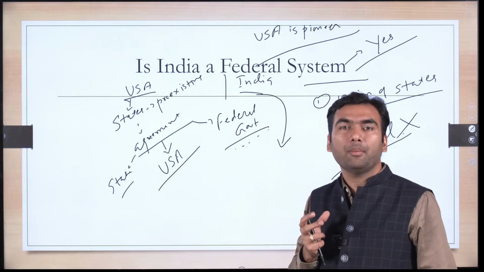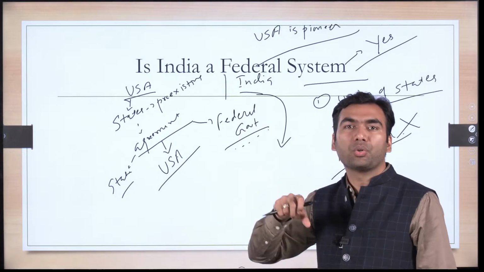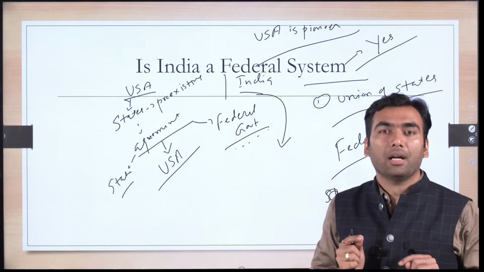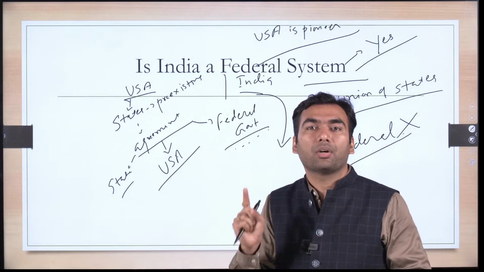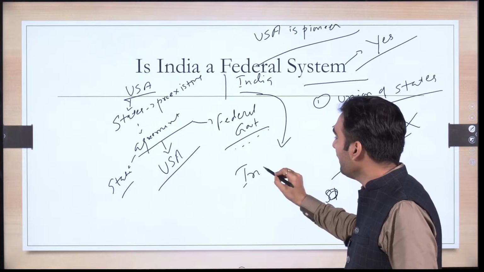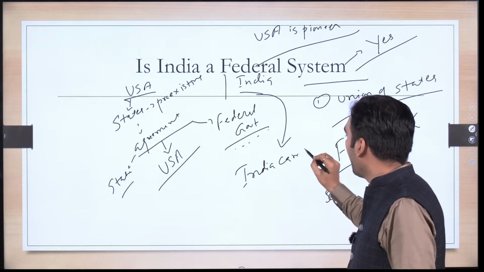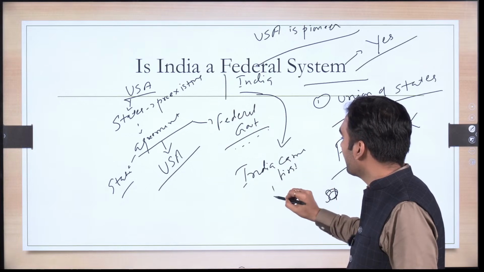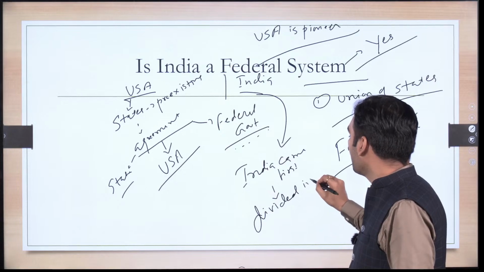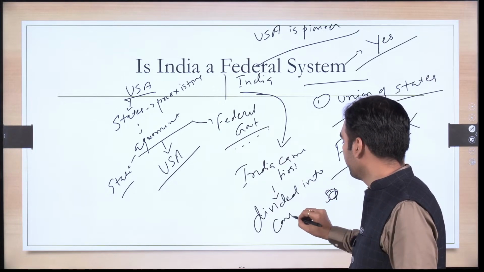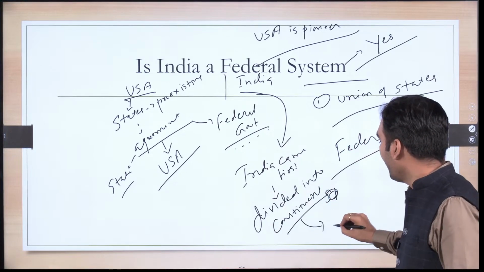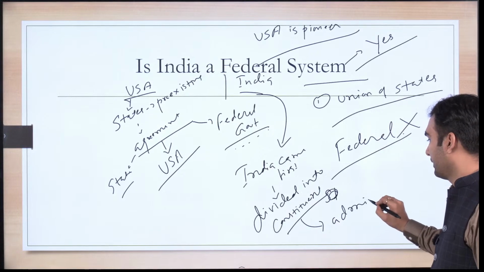So India came into being first and then states joined it. Or rather, we divided this country called India into several constituent units for administrative convenience. Here India came first, and then India was further divided into constituent units for administrative convenience.